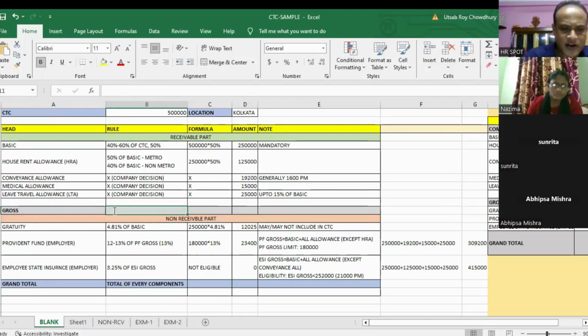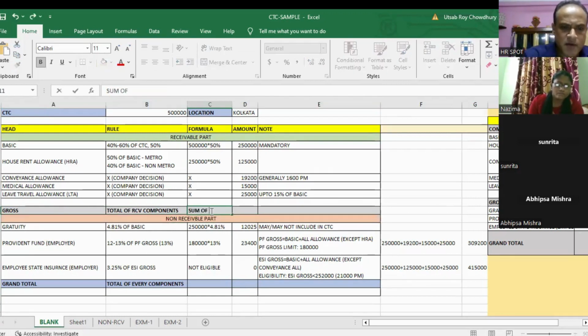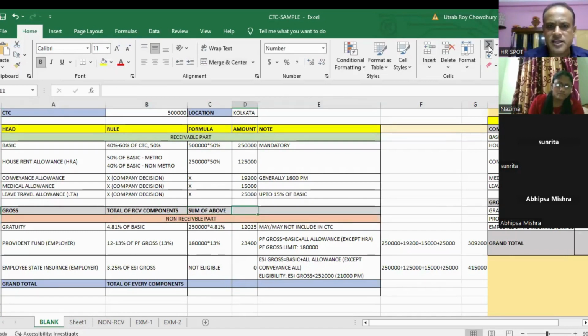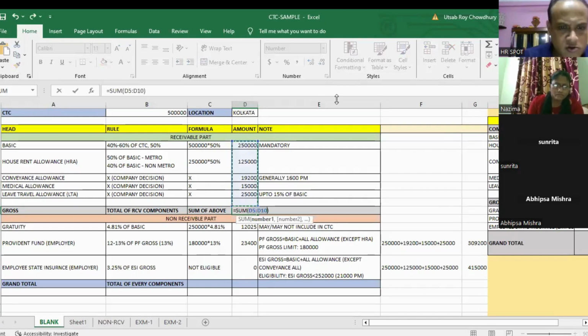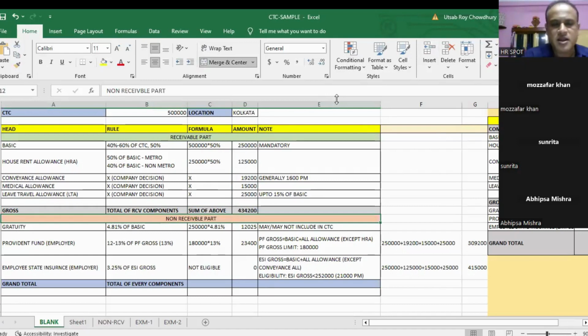Now what is the gross salary? Gross salary is basically the total of every receivable component. The gross salary is the total of the entire receivable component. So what is the total amount? It will be the sum of the above. Whatever is above, we will sum it. So I will calculate the entire amount. So this is my total receivable component.